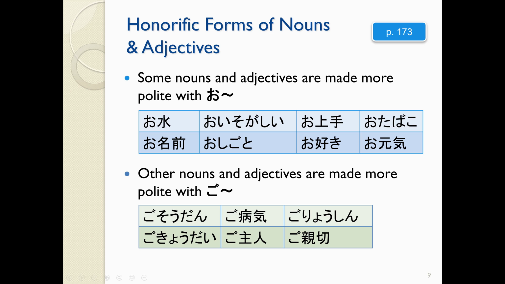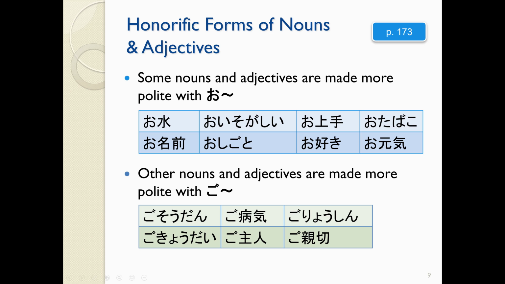As for when I should use o and when I should use go, it can be a little tricky to tell. A lot of the time the rule is that the o's go with Japanese origin words and the go's go with Chinese origin words. So the o's go with kunyomi and the go's go with onyomi. But that doesn't work every time.